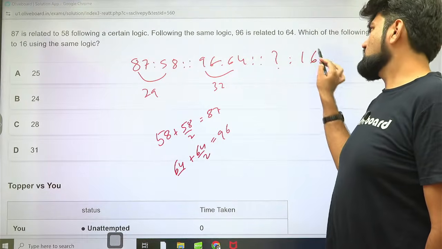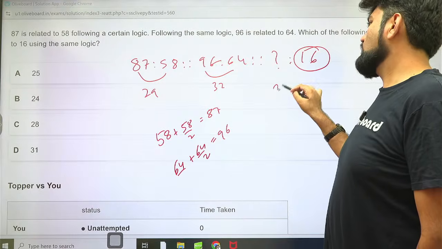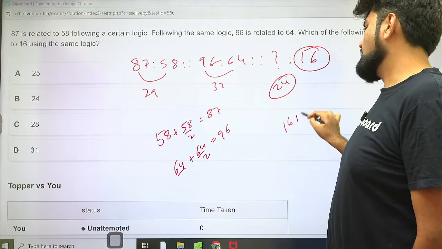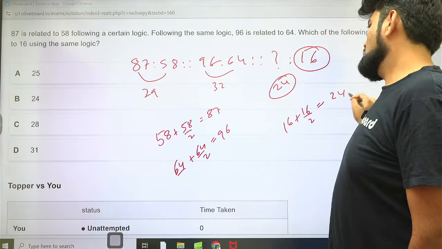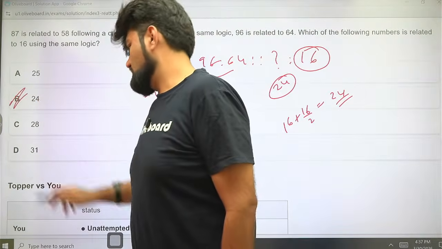So we can multiply this by 3 by 2. That's 24, our answer. Or you can add 16 plus half of 16. One and the same thing. So 24 will be our correct answer. Option B.